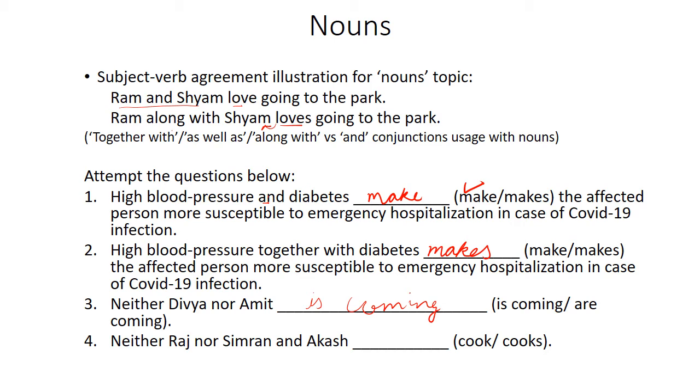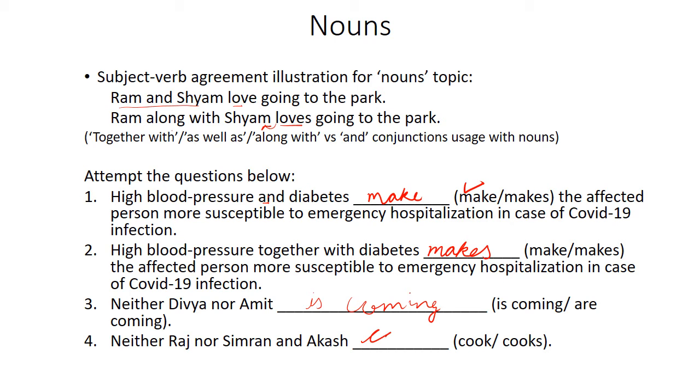Is coming. Same reason. Divya is singular, Amit is singular. Neither nor type of conjunction. Again, when we use neither nor type of conjunction, the part of subject, the noun that immediately precedes the verb, is what is seen to determine the verb.